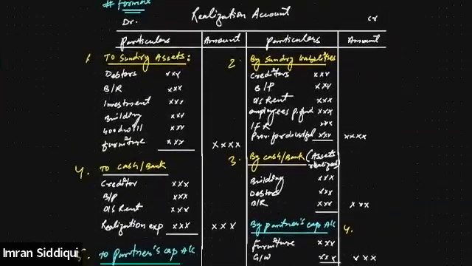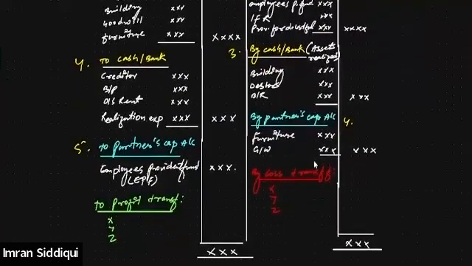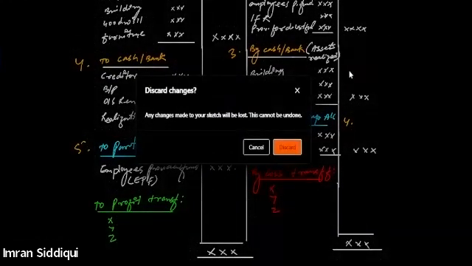And after posting all of these transactions in the realization account, after recording every item, we find out the loss or profit. And whatever the profit or loss that we arrive at, such profit or loss will be distributed among the partners in the profit sharing ratio.